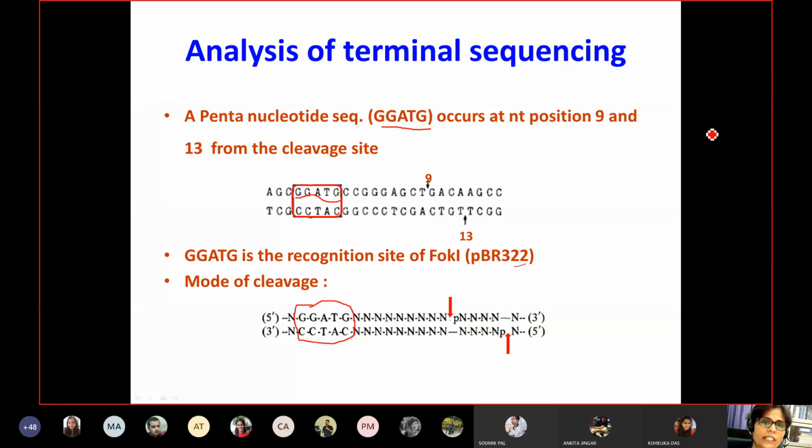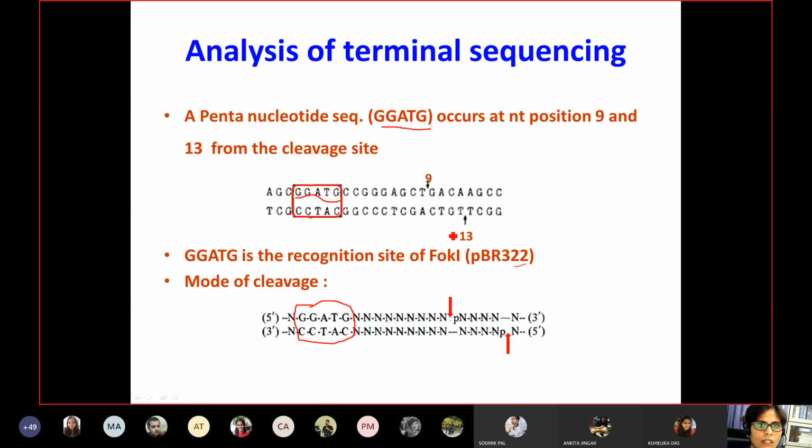And again, the cleavage is very different from other enzymes. It is not cutting within the recognition site, but in a shifted way. That means the cleavage site is shifted further downstream in the DNA sequence.